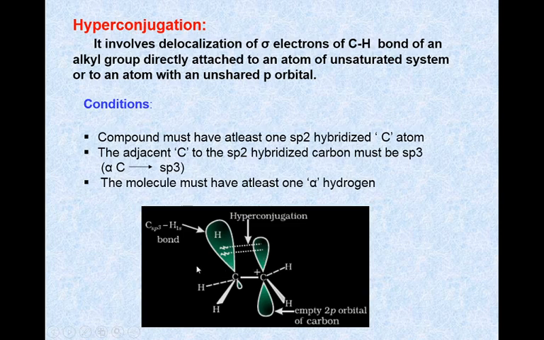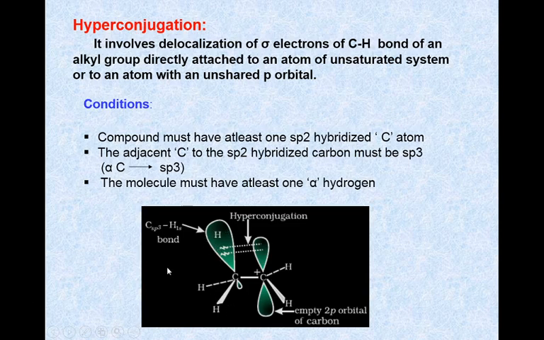Due to single bond rotation, all the 3 hydrogens can go into the conjugation. Therefore this hydrogen and this hydrogen, all 3 hydrogens go into the conjugation, and thus the more the number of alpha hydrogens, the more the stability. Therefore this carbocation can be stabilized by this hyperconjugation effect by means of these 3 hydrogens.